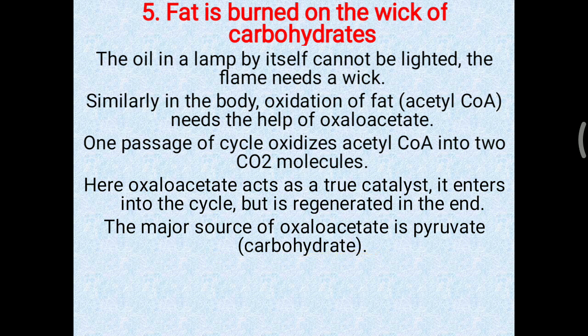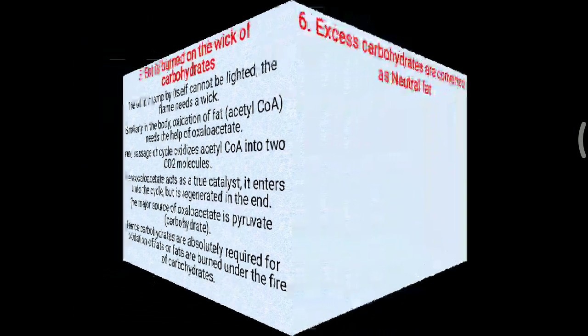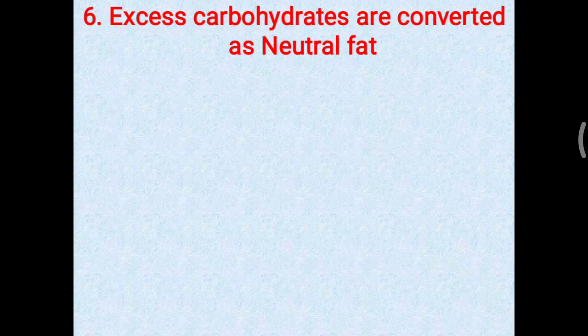So basically we need oxaloacetate, which is derived from the carbohydrate, and this oxaloacetate helps in the metabolism of acetyl CoA, that is considered a fat. So for the burning of fat, that is acetyl CoA, oxaloacetate, meaning carbohydrate, is needed. So it is said that fat is burned on the wick of the carbohydrate. Hence carbohydrates are absolutely required for oxidation of fats, or fats are burned under the fire of carbohydrate. So it is the most important point in this TCA cycle.